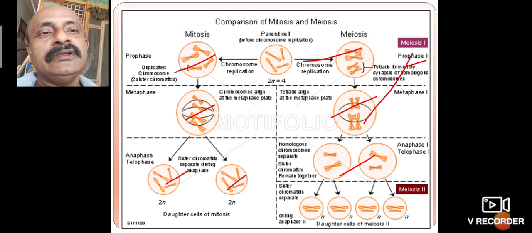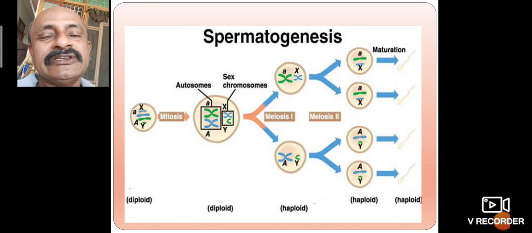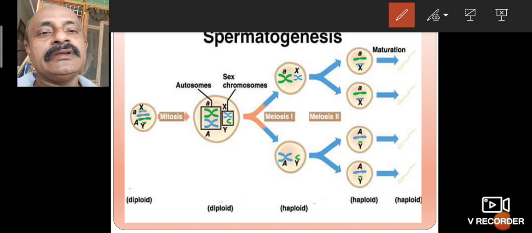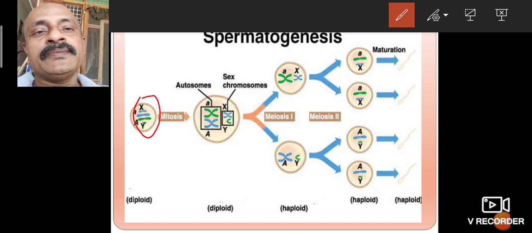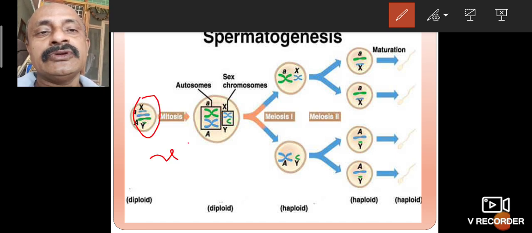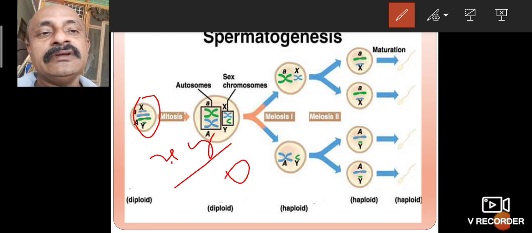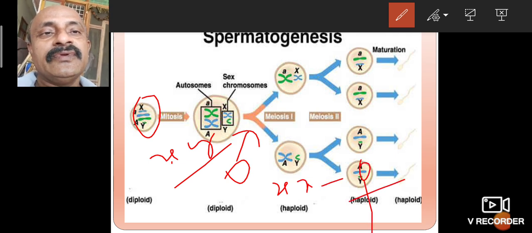This is the importance of spermatogenesis. It involves XX or XY chromosomes. XY chromosomes belong to the male, and XX chromosomes belong to the female.